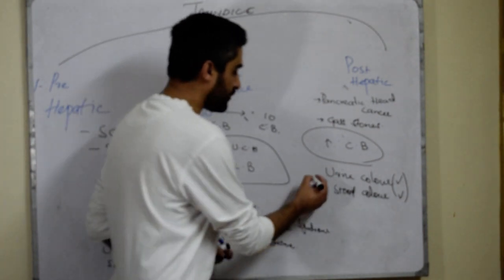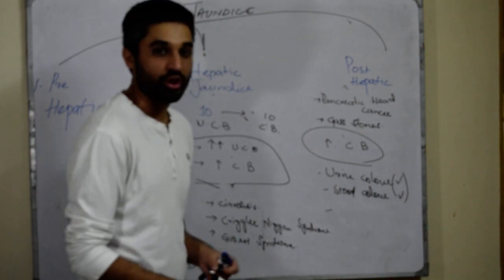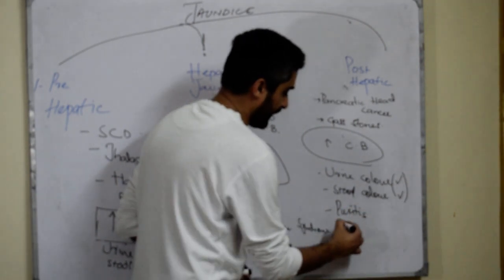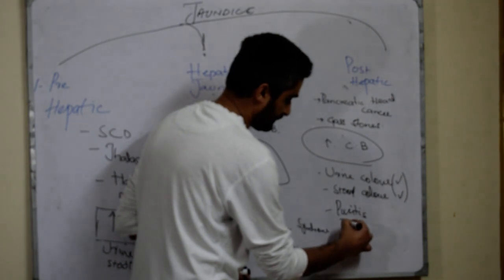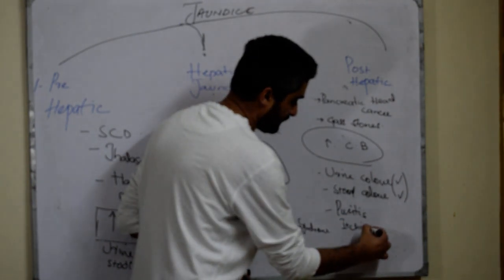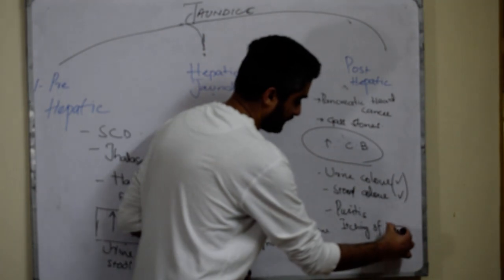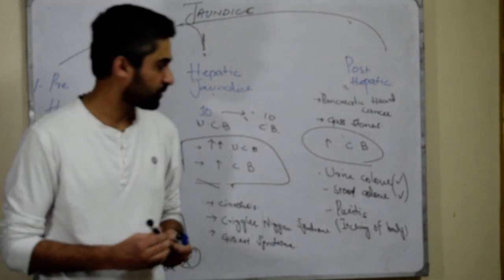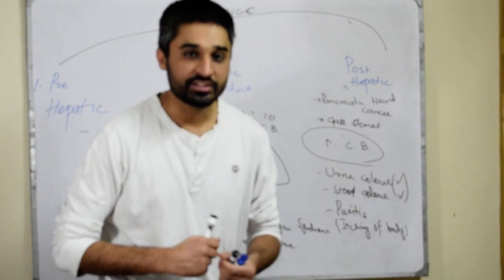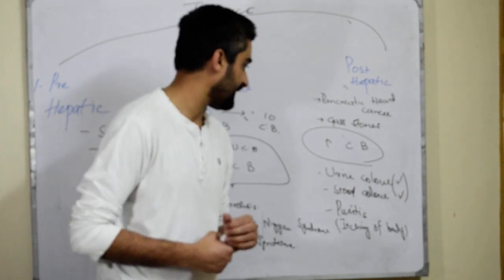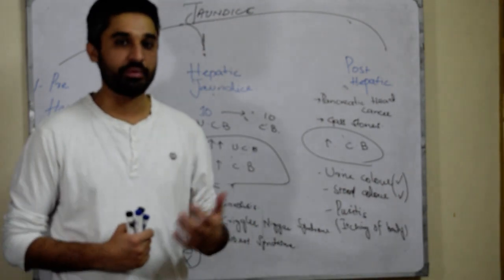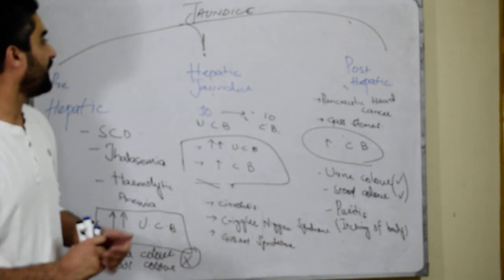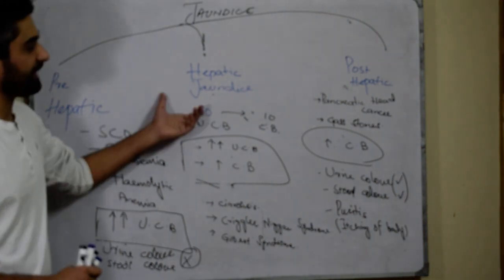There will also be another very important feature called pruritus. What is pruritus? Pruritus is itching of the body. Why does this itching keep on happening? Because there are certain salts which obstruct the sweat glands, and whenever they obstruct the sweat glands, there will be increased itching, and this itching is called pruritus.